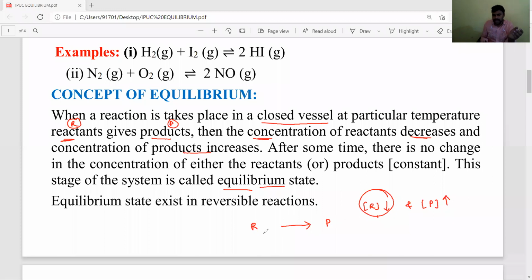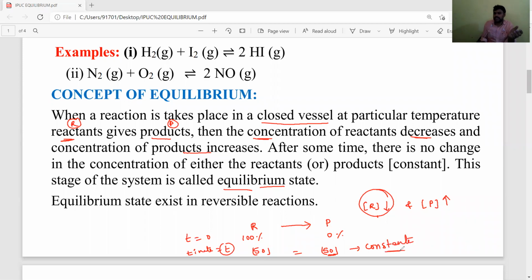For example, it is 100% reactant and 0% product at time t equals 0. At some later time t, the concentration of reactants decreases, it may be 50%, and the product concentration is also 50%, means both are equal, and the concentrations are equal and constant.